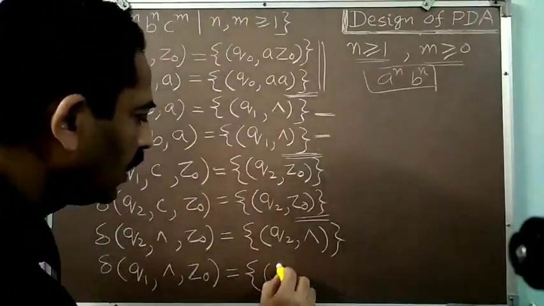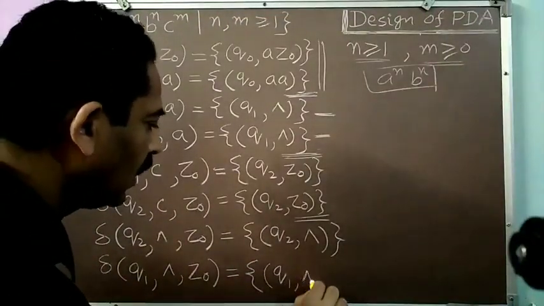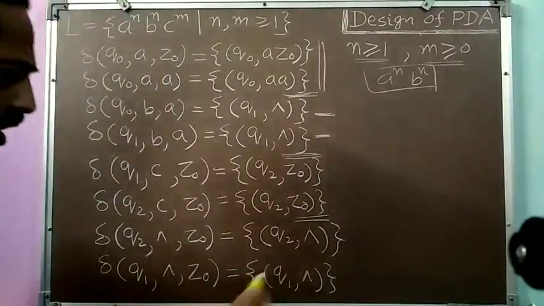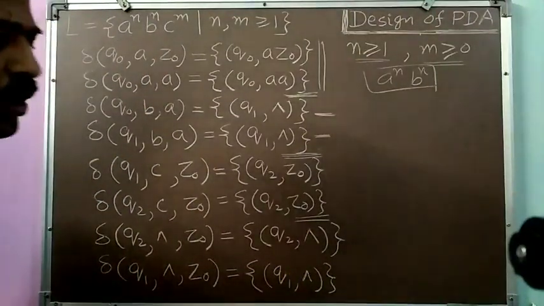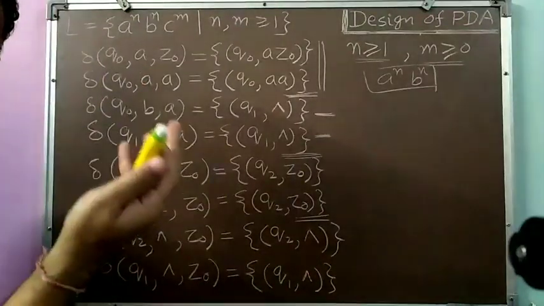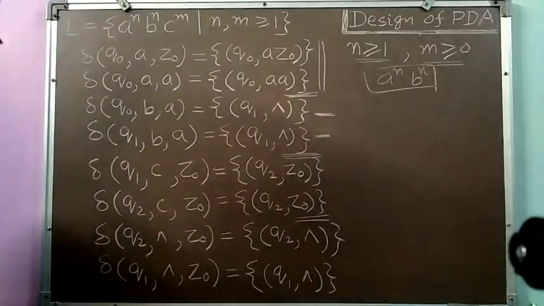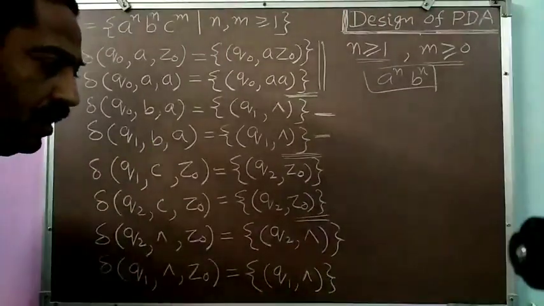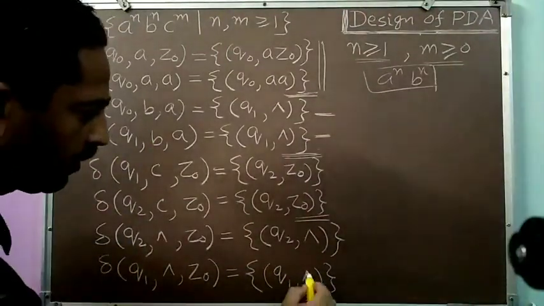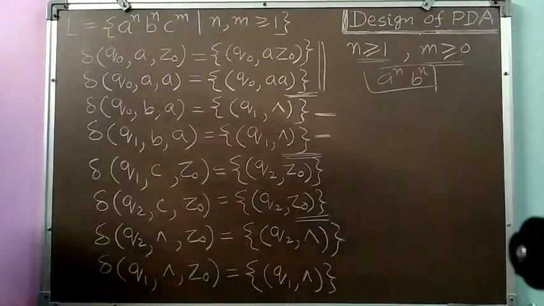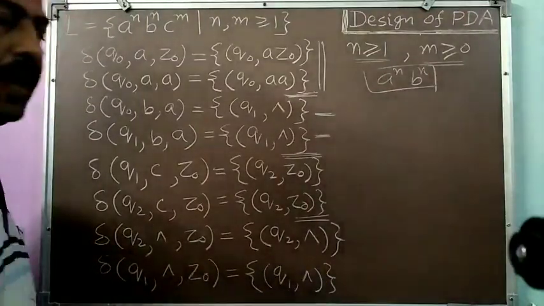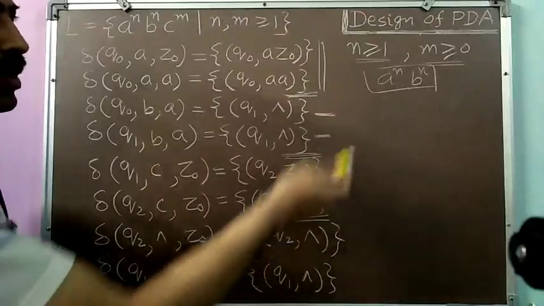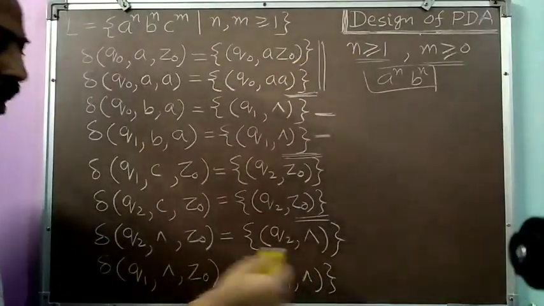So I will write Q1, null. I will not change the state; I will remain in the Q1 state. Even if I write Q2 here or any other state, it has no effect because states are not important here, as I am accepting by emptying my pushdown store. I simply write null here. So the topmost symbol Z0 will be removed, my PDS will be empty, and my string will get accepted. This transition I have to add.